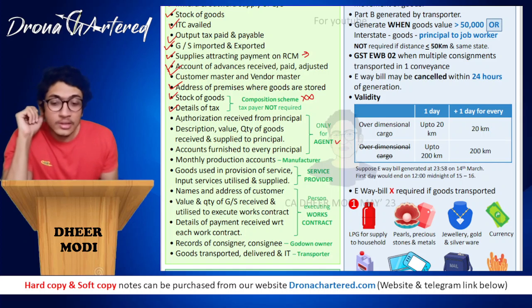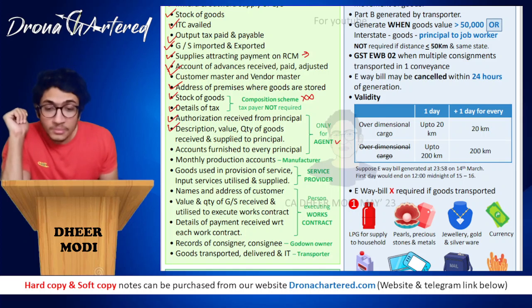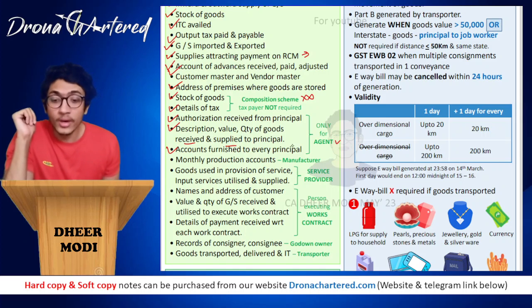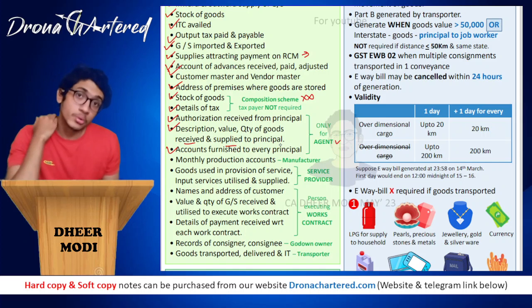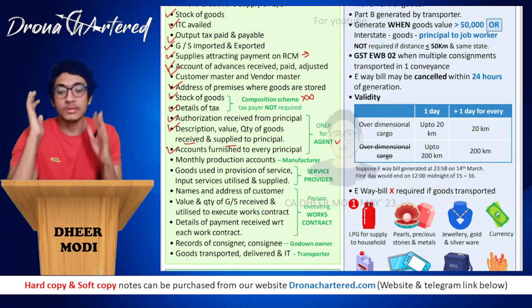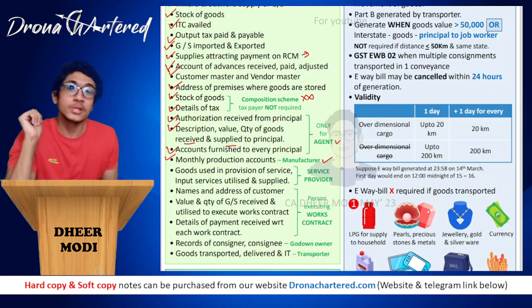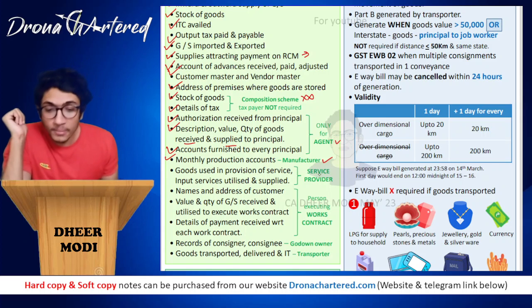Authorization received from principal, description, value and quantity of goods received and supplied to the principal. Next is your account furnished to every principal. That is whatever accounts you have furnished. Now you might have multiple principals, so that detail also you have to keep. Now this next thing only manufacturers have to keep, that is the monthly production account. That is how much you have produced.